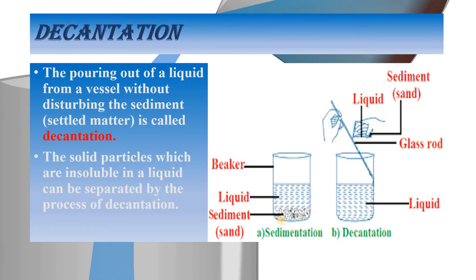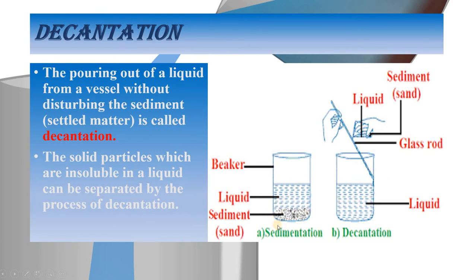When the sand has settled down, the clear water is left above the sediment, or the layer of the sand. This is the clear water. Now, you can pour this clear water into another beaker gently with the help of a glass rod, without disturbing the sediment of sand. This process is actually called decantation. So when all the clear water has been poured out, you will find that only the sand is left at the bottom of this beaker, because the entire liquid you have poured into another vessel.